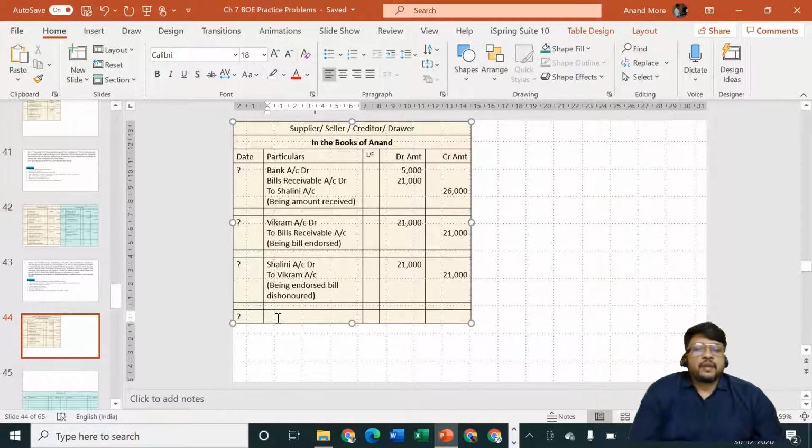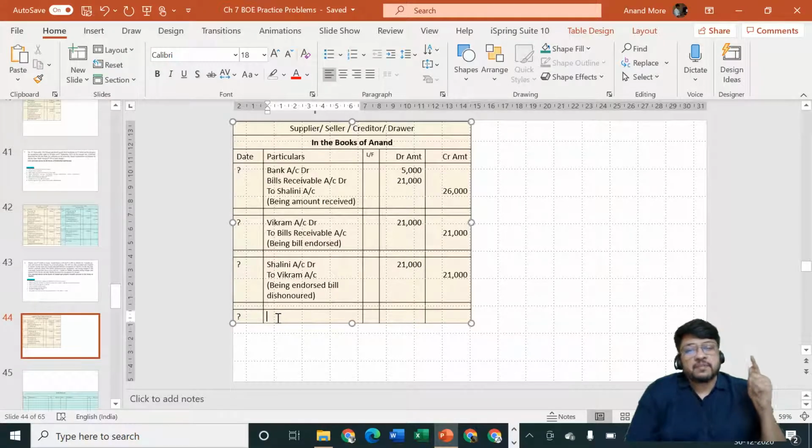So I am going to demand it from Anand. This is what Vikram is going to tell. So Vikram will demand it from Anand, and Anand will specify I am required to pay it to Vikram and I am required to collect it from Shalini, because if Shalini would have honored the bill, Vikram would have got money, Vikram would not have gone to Notary Public, and then noting charges would not have come. So the charges of Notary Public are the result of the decision taken by Shalini to dishonor her own acceptance.